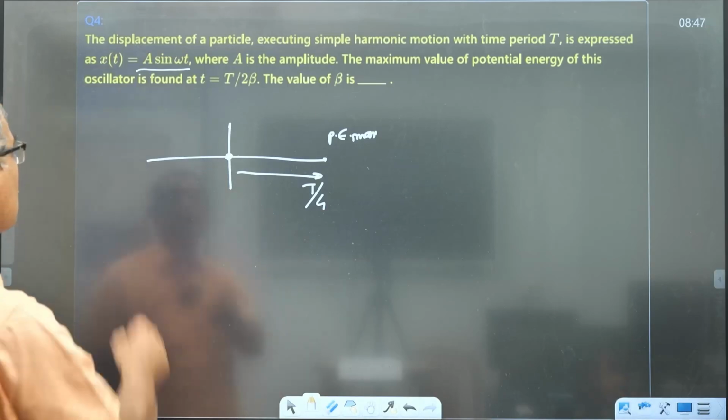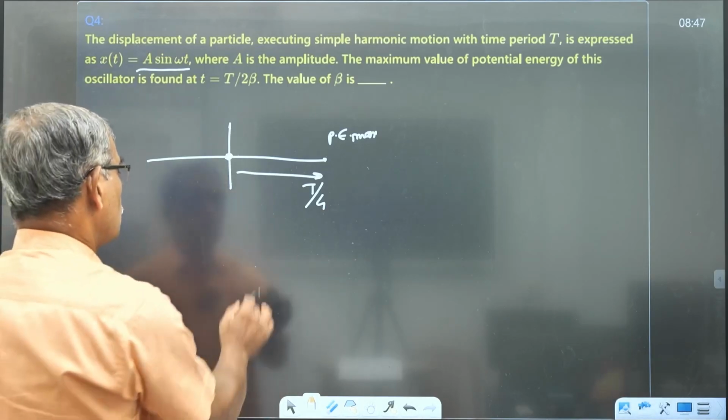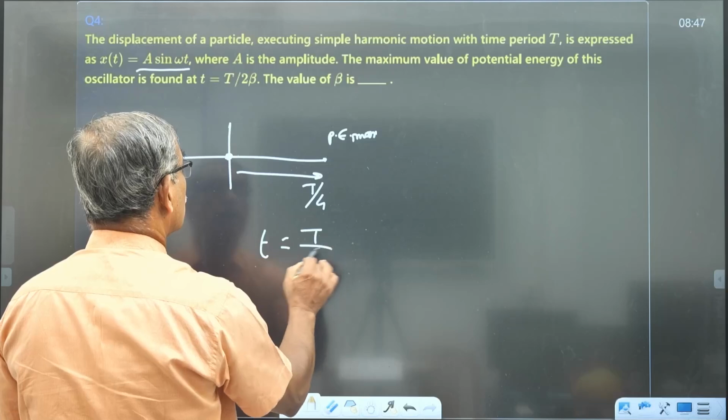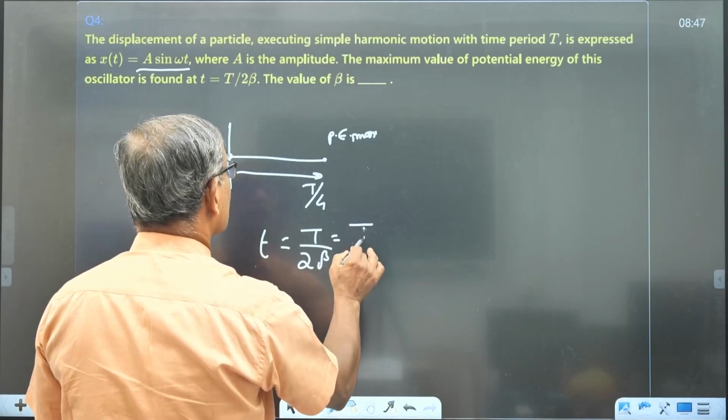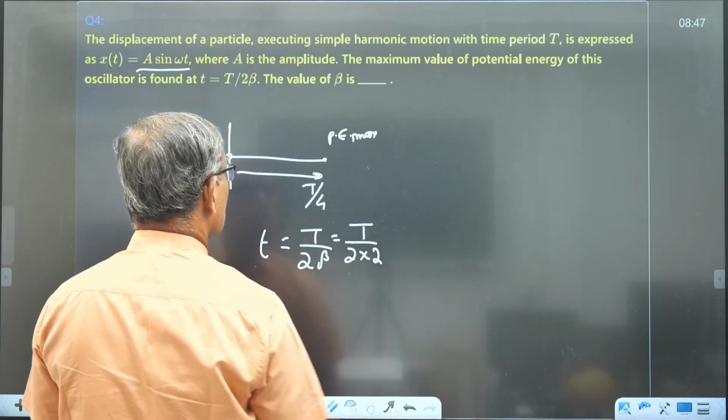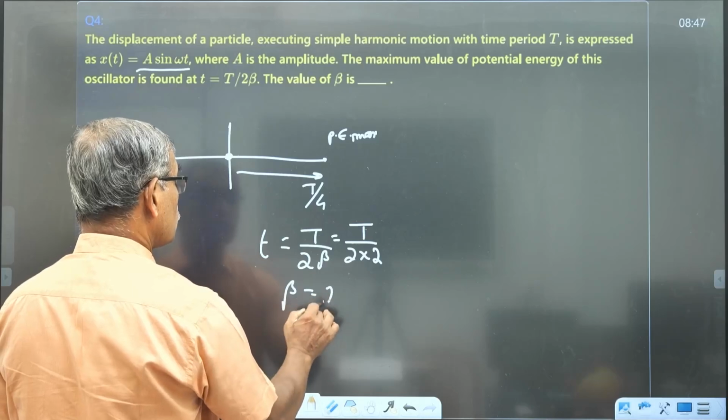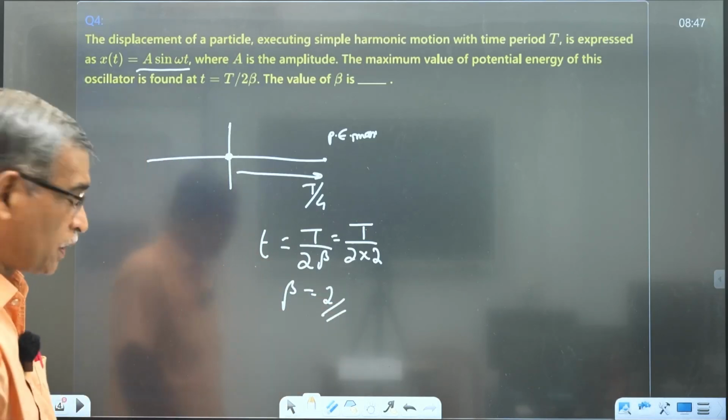But in the answer it is given that time t is equal to T by 2 beta, which is equal to T by 2 into 2. Therefore, comparing, beta is equal to 2. It is an easier question. So, okay.